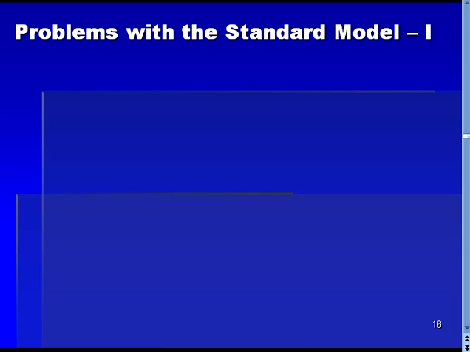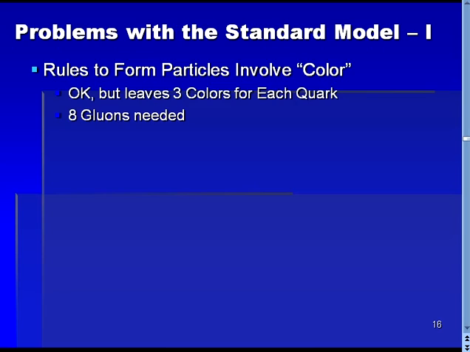Despite the advertised simplicity of the Standard Model, the model has several problems that leave it rather unsatisfactory from a philosophical point of view. The first additional complication is that the rules used to form particles involve a color charge. It is, of course, perfectly acceptable that nature may employ otherwise identical particles that have one of three color charges, but the downside of this is that it means that there are actually 3 quarks for each one listed on the previous slide. The theory also specifies that there are 8 different gluons to serve as force carriers for the